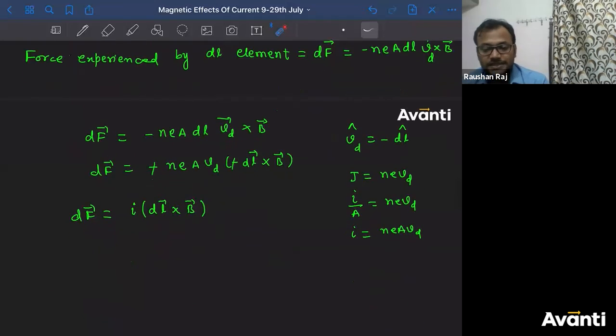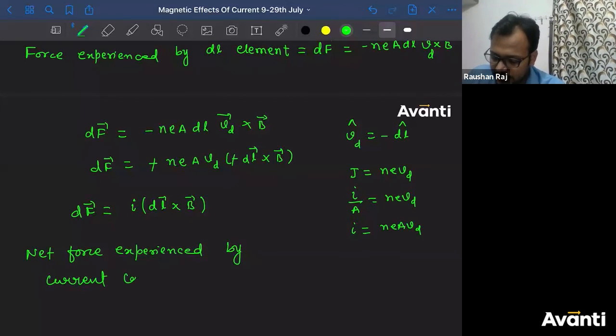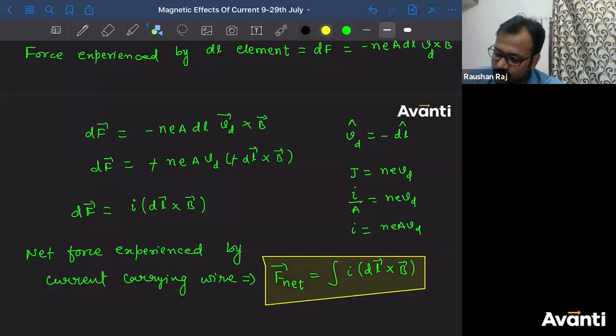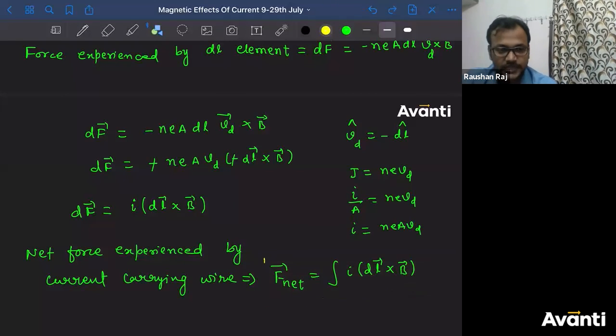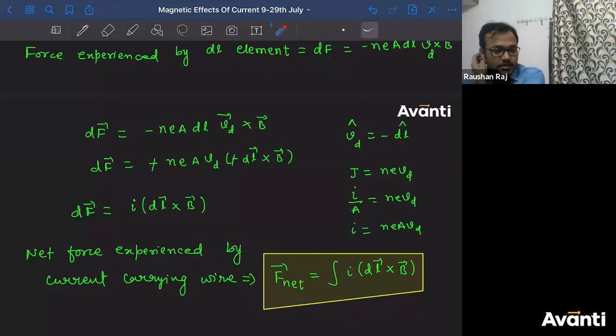Okay? So if I ask you what is the net force experienced by the current carrying wire, tell me what will be the answer. It will be F net is equal to integral I dl cross B. So this is the answer. If somebody asks you what is the force experienced by a current carrying wire kept in a uniform magnetic field, the answer is integral I dl cross B.